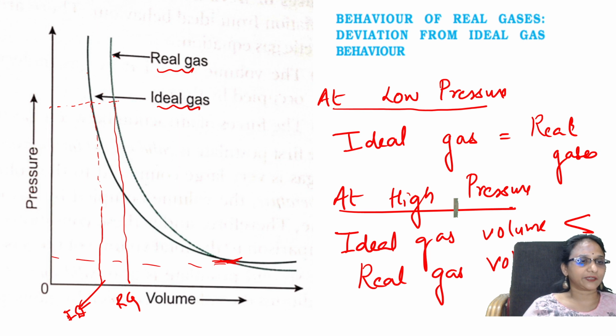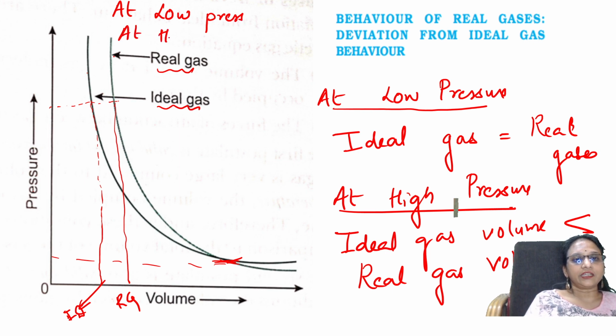That is what they're saying, right? So one important thing, remember the concept I just said: at low pressure and at high temperature, remember students, this is what is important, real gases and ideal gases will behave similarly.